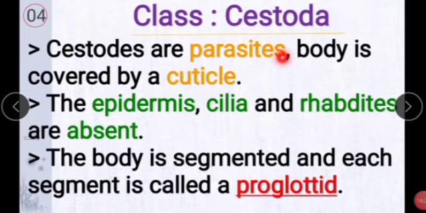Cestodes are parasites. The body is covered by a cuticle. The epidermis, cilia and rhabdites are absent. The body is segmented, and each segment is called a proglottid.